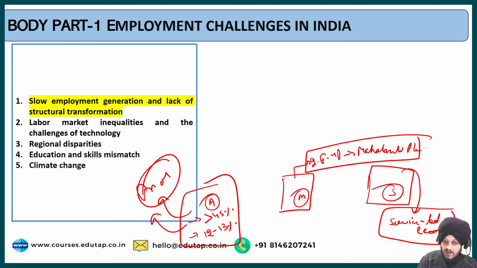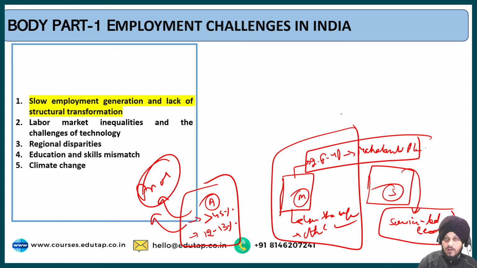That's why the contribution of our manufacturing sector to GDP and employment is lower than expected when we compare the Indian economy with other similar economies with similar income levels. So that is the issue regarding our economy, that we have focused less on the manufacturing sector.